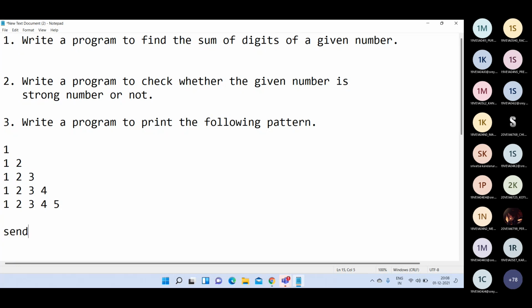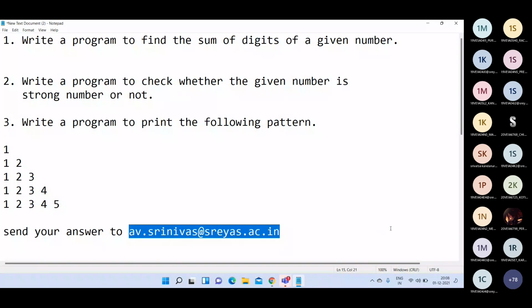You can send your answers to my mail, av.srinivas@shreyas.ac.in. Send the program along with output, mentioning your name, roll number, and program output, to my mail av.srinivas@shreyas.ac.in.